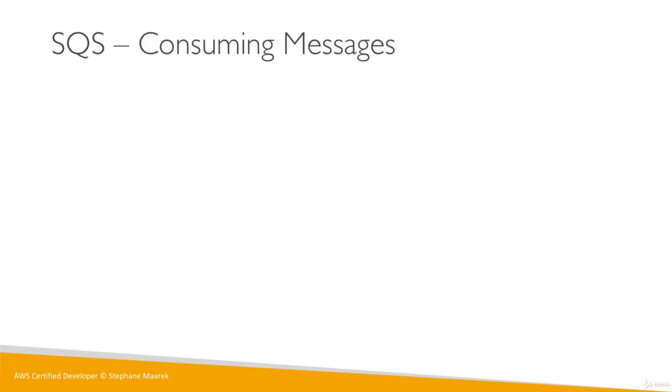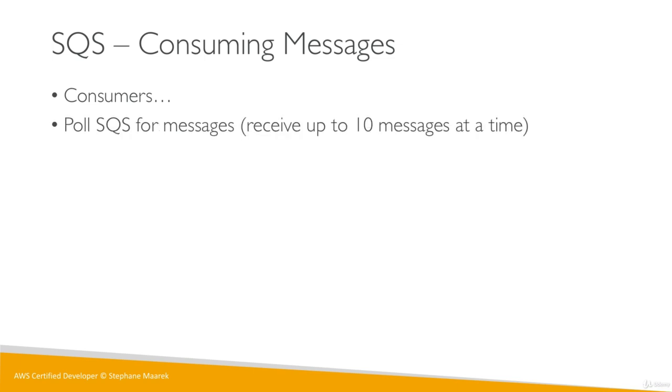And then finally, when we consume messages, the consumers don't get the messages pushed straight to them. They poll SQS for messages. So the consumers will ask SQS, hey, do you have any message for me? And SQS will respond, yeah, I have 10 messages for you, or I have 0 messages for you. So your consumers can only receive up to 10 messages at a time, okay? SQS will not send 1,000 messages to your consumers.